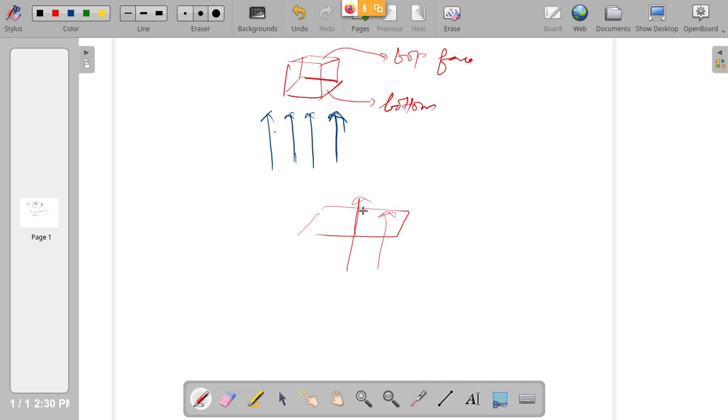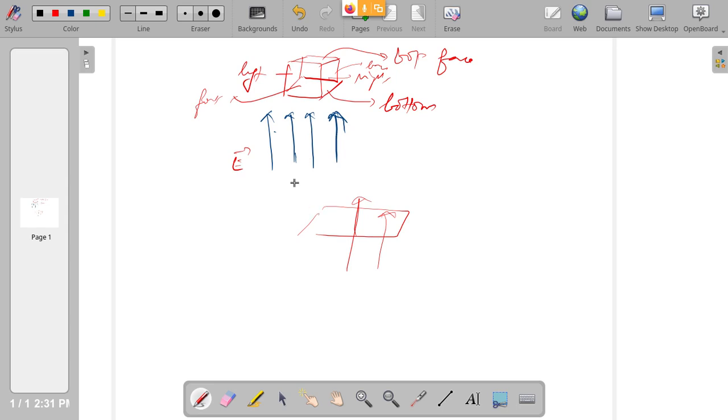That is how it is given. Now what about the other faces? They are parallel. That is the left face and the right face, and the front and the back. So out of the 6 faces of the cube, 4 faces are parallel to the direction of the electric field E. 2 faces are perpendicular.